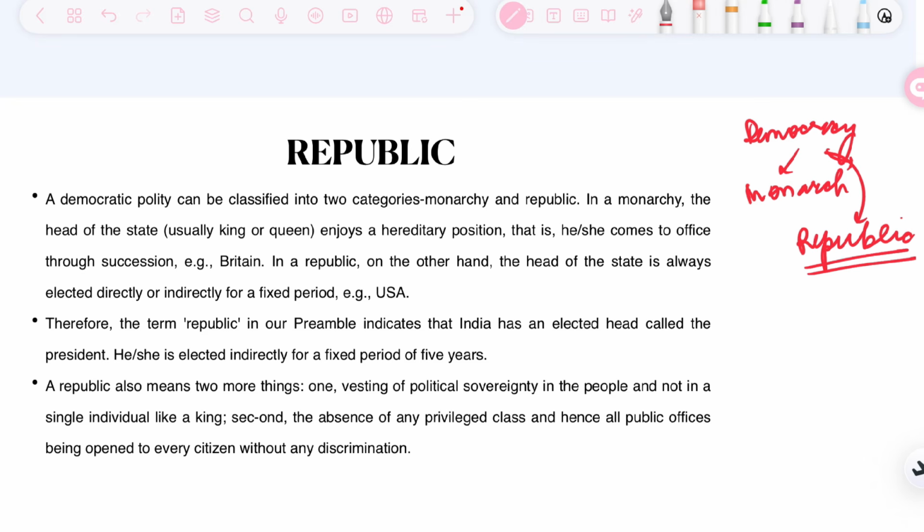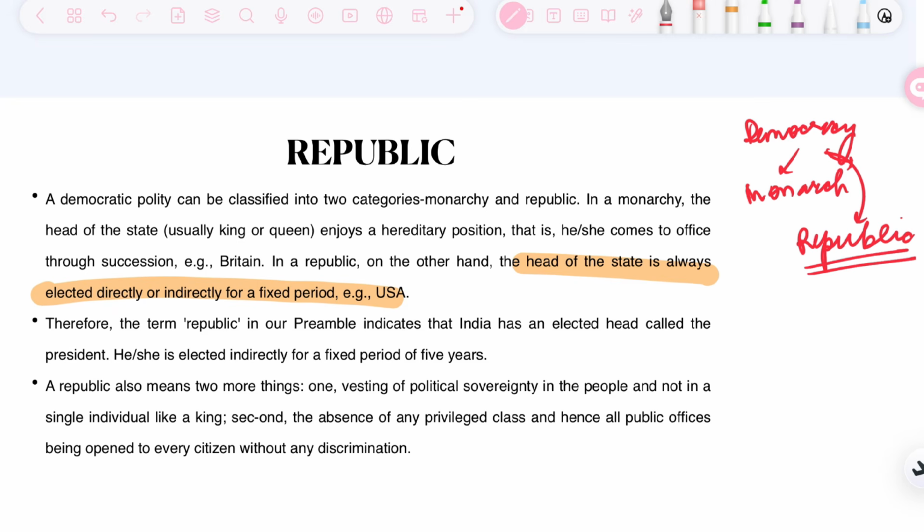Example, Britain. In republic, on the other hand, the head of the state is always elected directly or indirectly for a fixed period. Also, for republic, two conditions have to be present: that the head of the state is elected directly or indirectly, that does not matter, and it is also for a fixed period of time. He cannot stay in the office forever once elected. Therefore, the Republic in our preamble indicates that India has an elected head called the president, and he or she is also elected indirectly for a fixed period of 5 years.